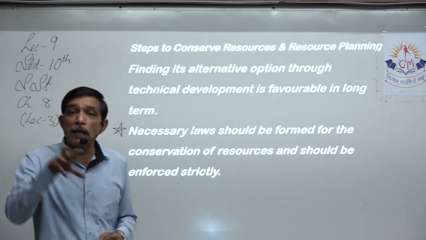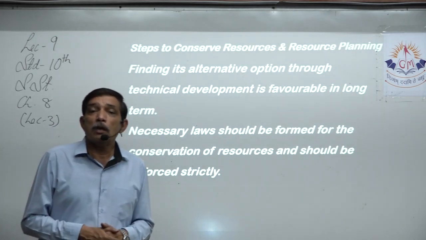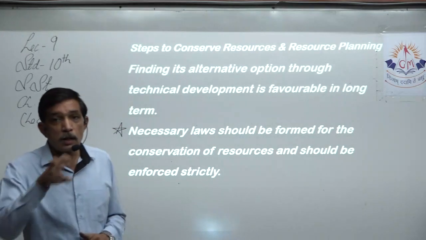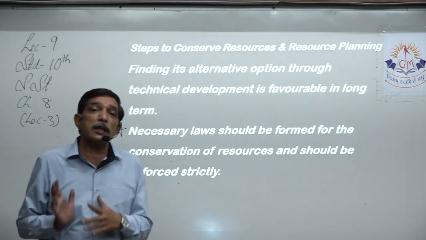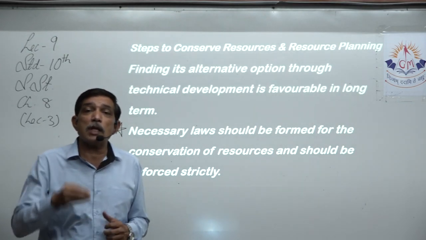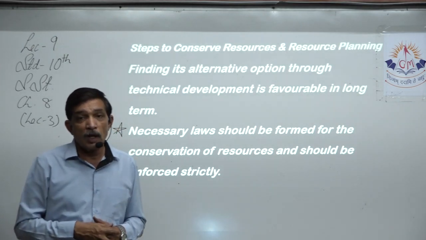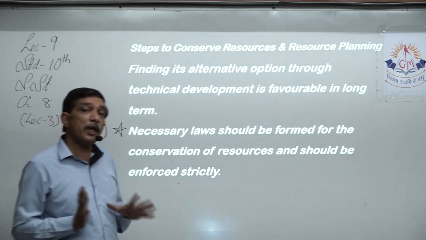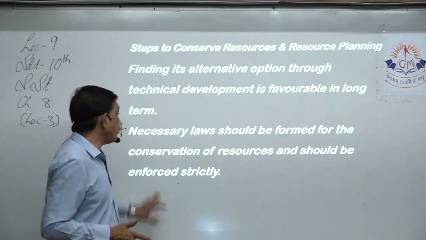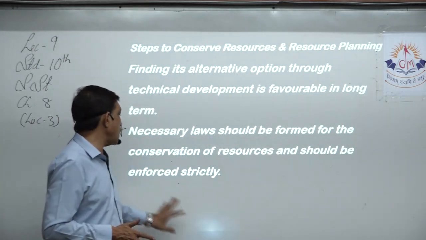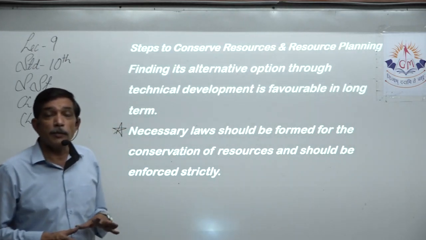If a law is there, then people who default the law can be caught, booked, and punishments can be given to them, so that it sets an example to the rest of the people that we just can't go in and cut down the trees. Yes, because that is a very important resource for us, right? So necessary laws should be formed for the conservation of resources and should be enforced very strictly.